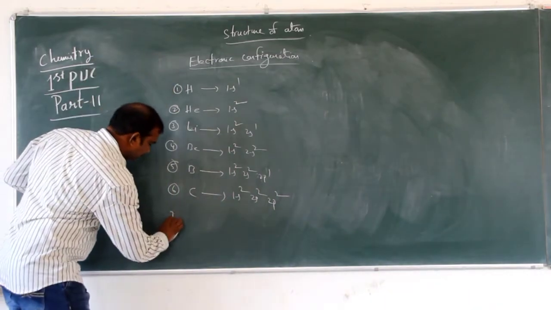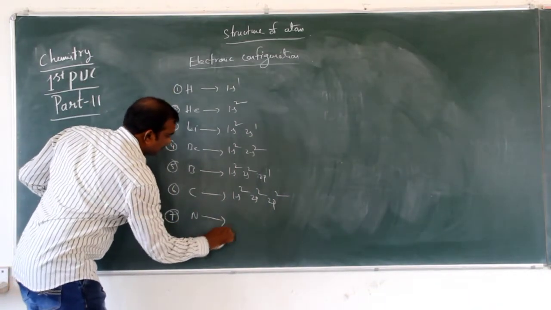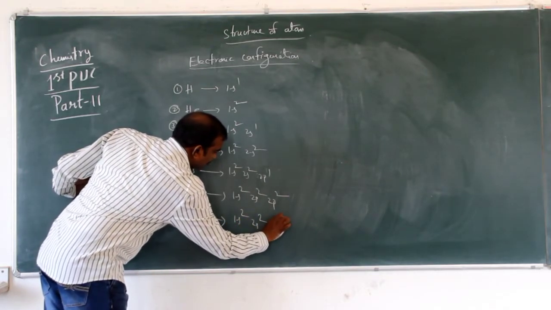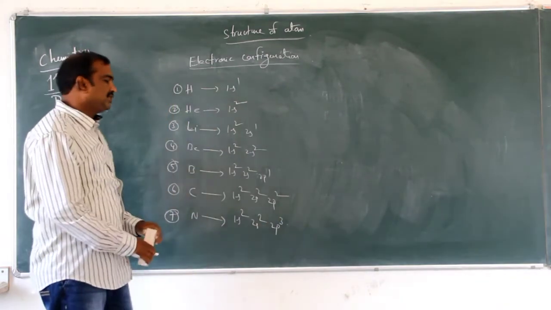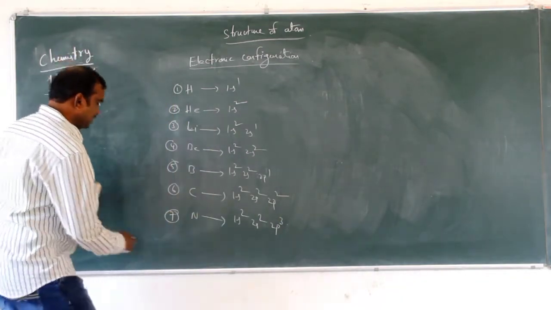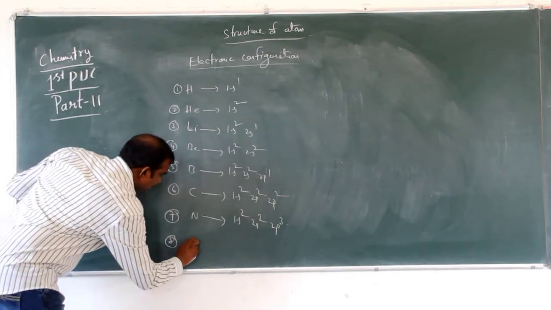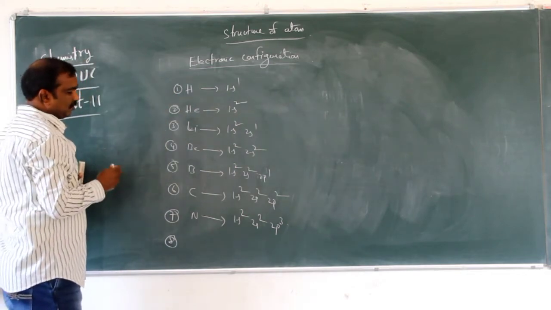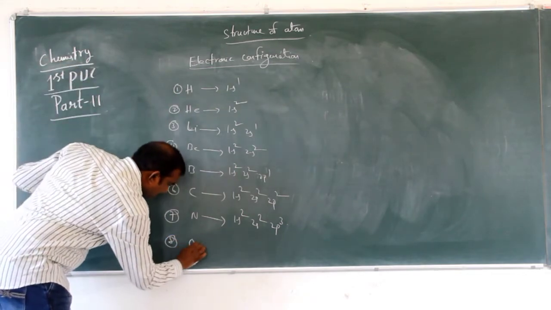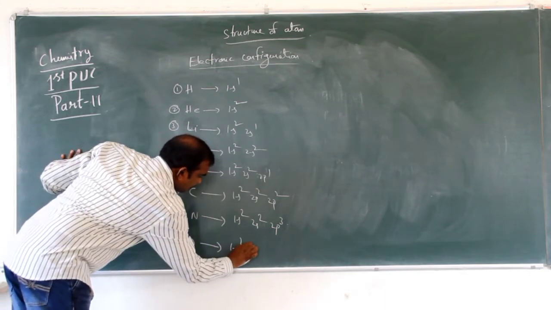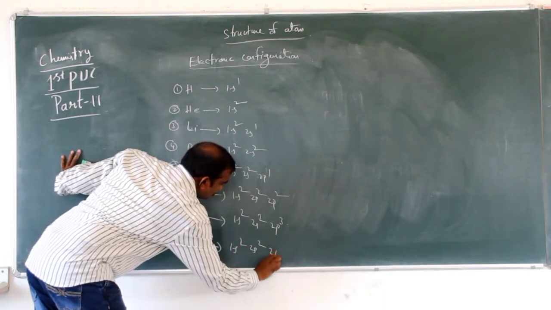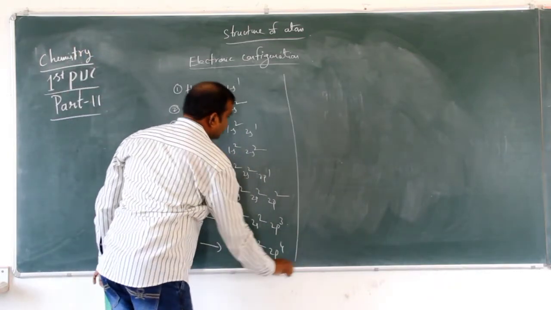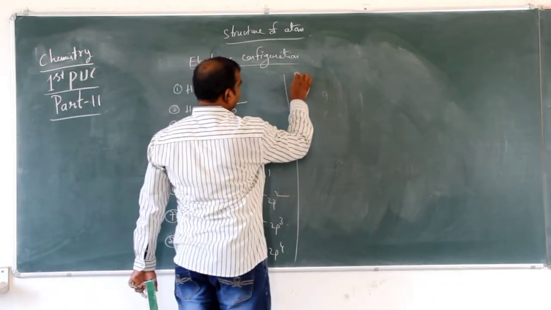Next, 7, nitrogen: 1s2, 2s2, 2p3. Why did you write 2p3? Because p has a capacity of 6. Next, after hydrogen, helium, lithium, beryllium, boron, carbon, nitrogen, comes oxygen, 8: 1s2, 2s2, 2p4.